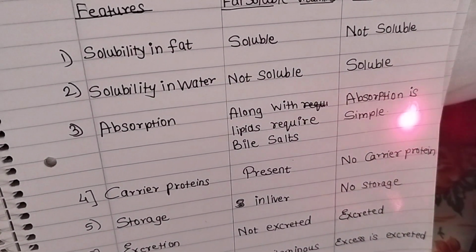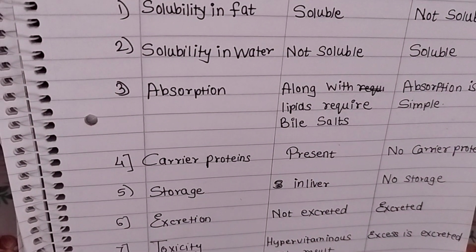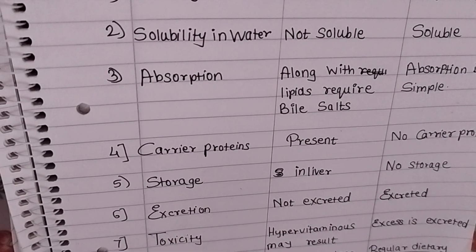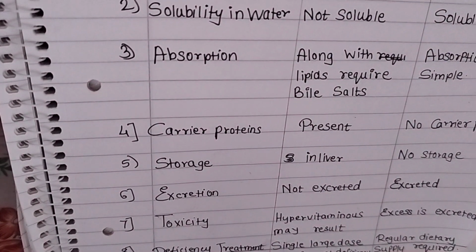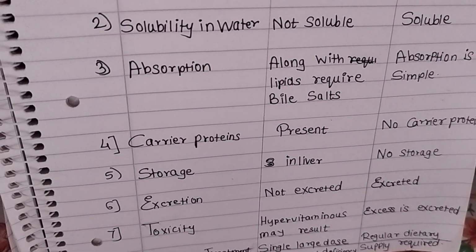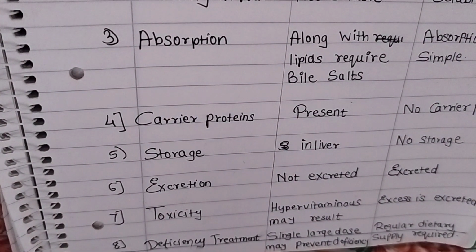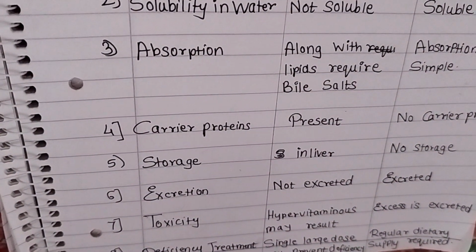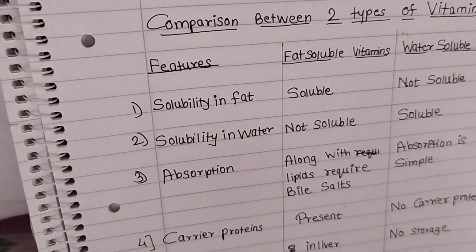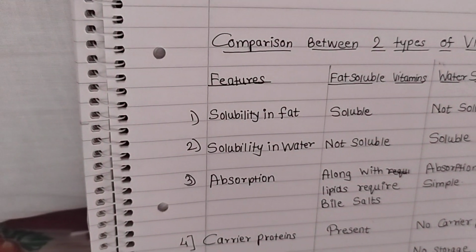No carrier protein is required for water soluble vitamins. Storage: fat soluble vitamins are stored in liver, water soluble are not stored. Excretion: fat soluble are not excreted, water soluble are excreted out through the body. Toxicity: hypervitaminosis may result with fat soluble vitamins, while the excess of water soluble vitamins is excreted. Deficiency: a single large dose may prevent deficiency, but regular dietary supply is required for water soluble vitamins. So these are the various differences between fat soluble and water soluble vitamins.